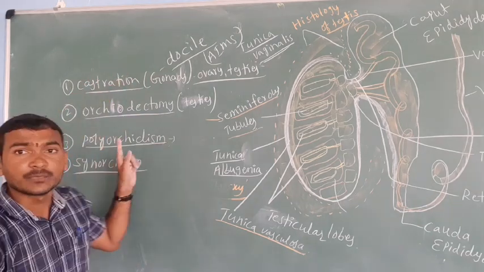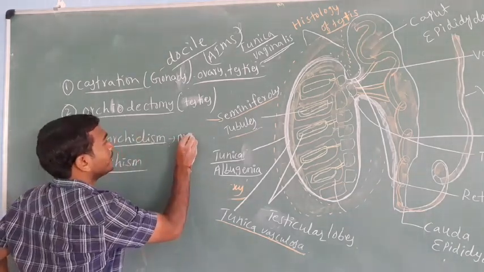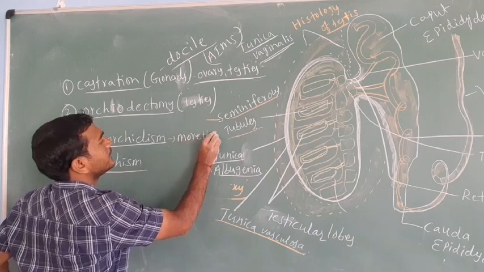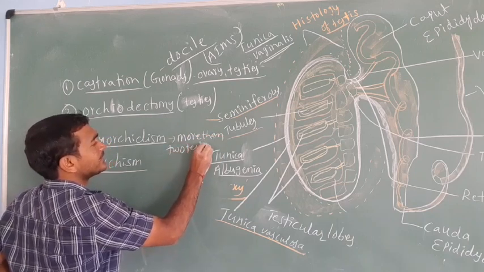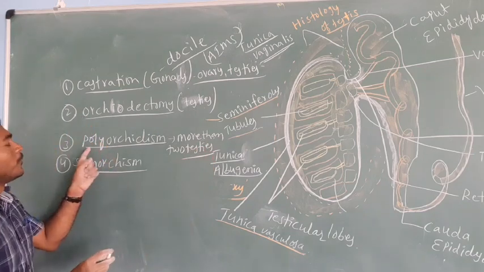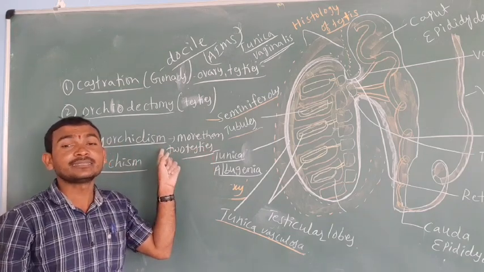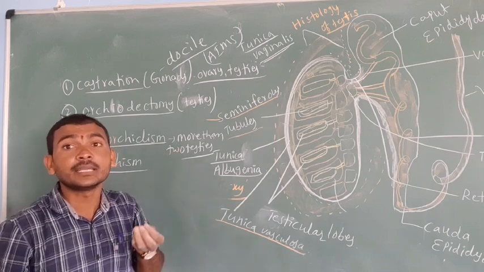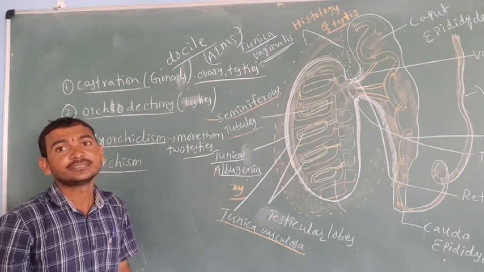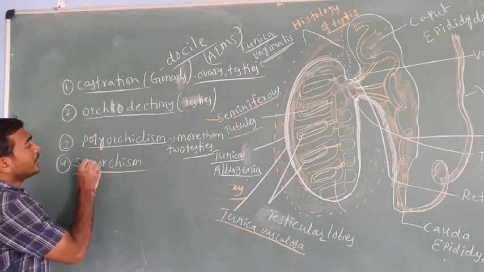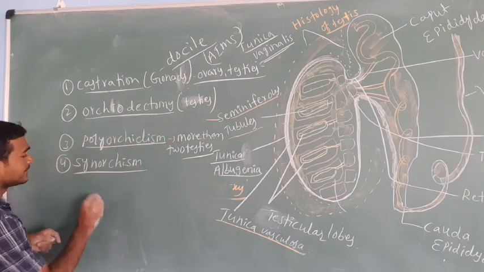Polyorchidism means what? What is polyorchidism? When the scrotum presents more than two testes, it is called polyorchidism. Cryptorchidism is nothing but the testis not coming outside; it stays inside the body. The next is anorchism, which means the testes are absent from the scrotum.